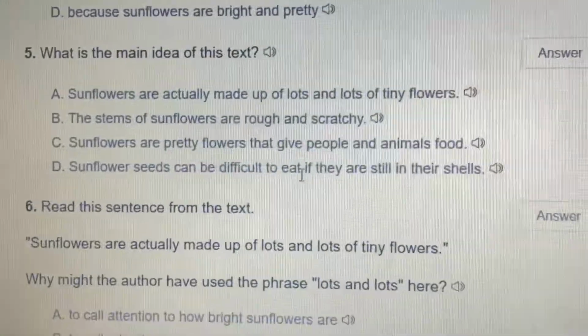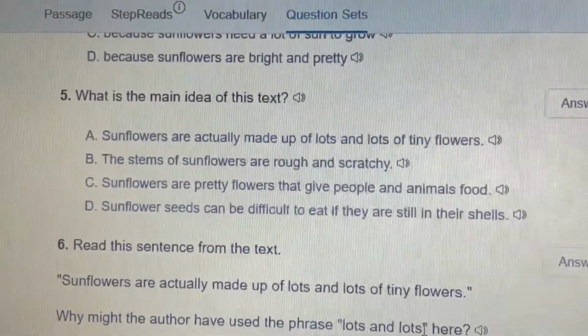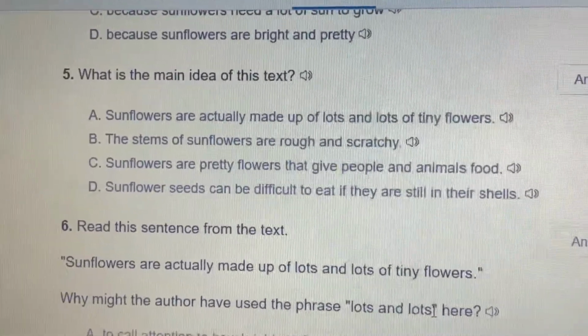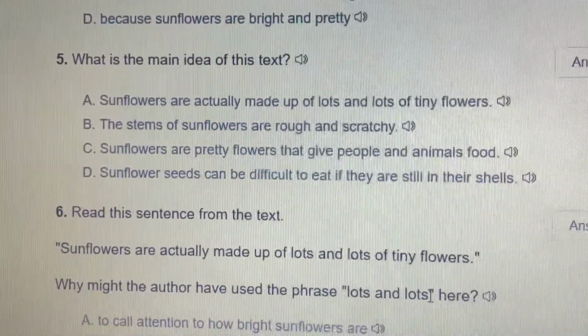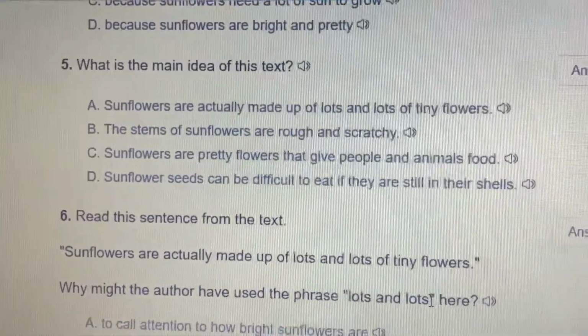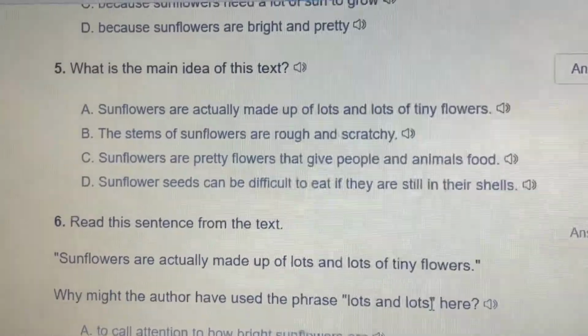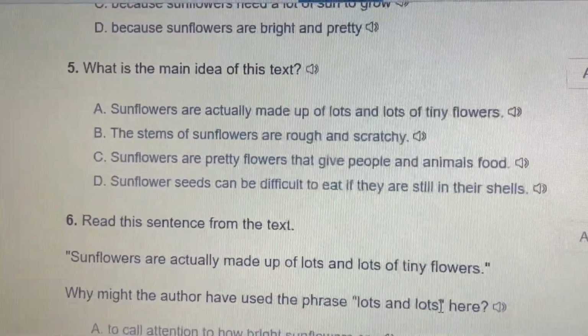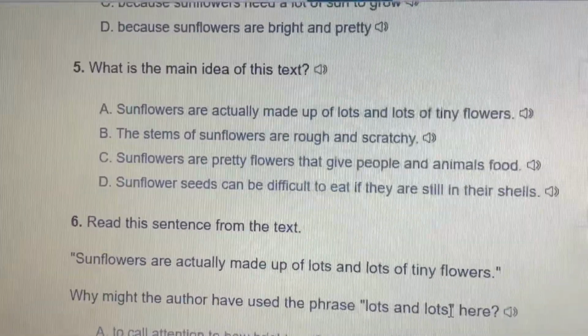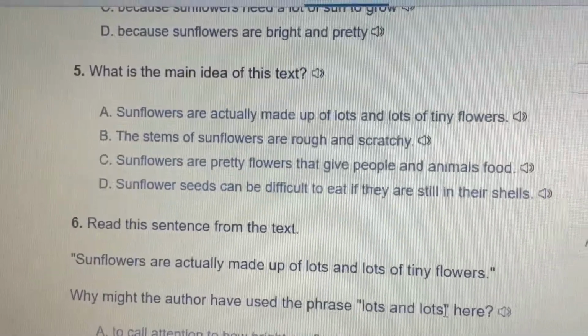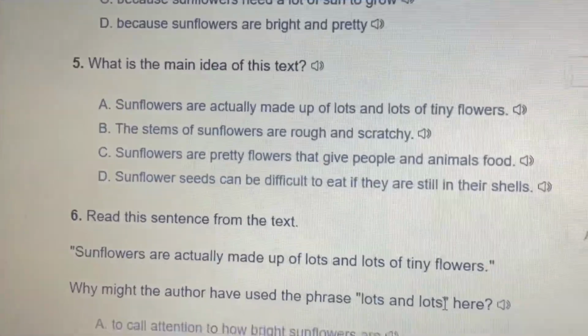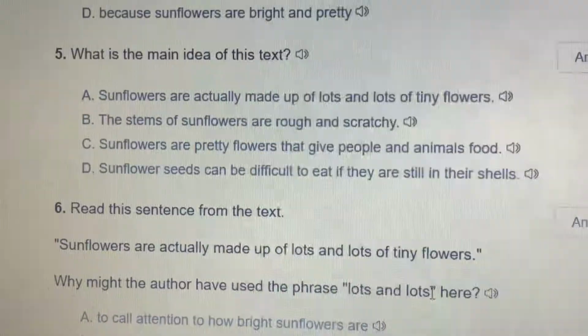What is the main idea of this text? Well, you should have already written it when you wrote what the author was trying to teach you. One of these things is what the author was mostly trying to teach you. All 4 of these things are true. But which one was the author mostly trying to teach us? Which one of these ideas came up over and over, and not just one time?